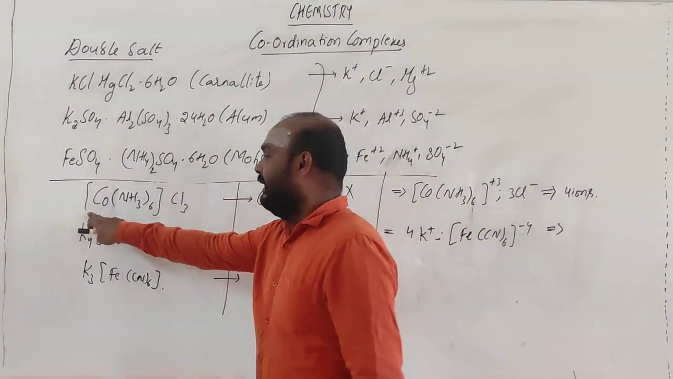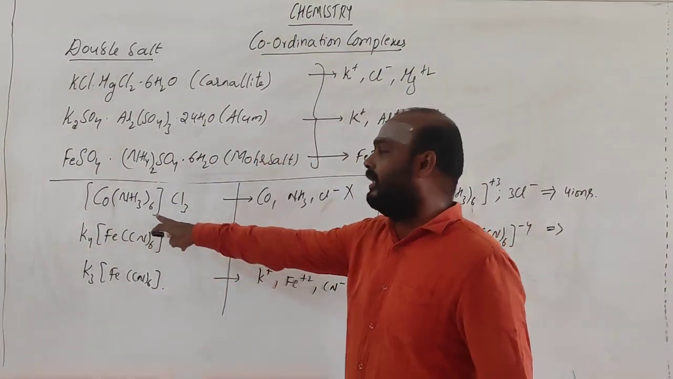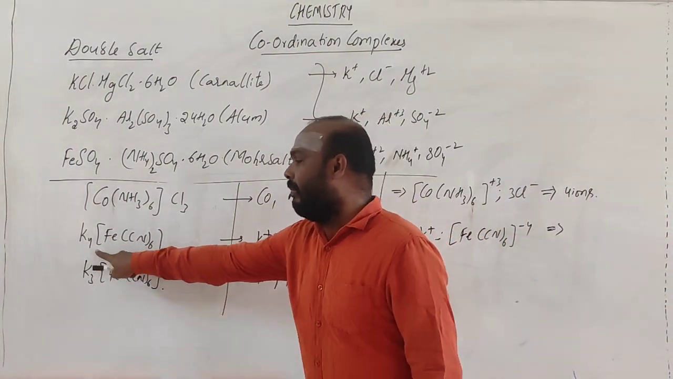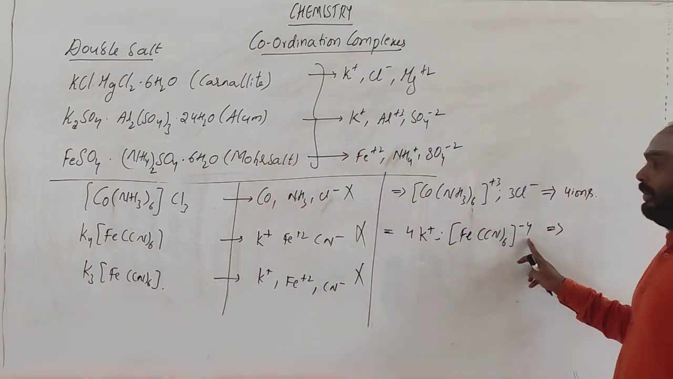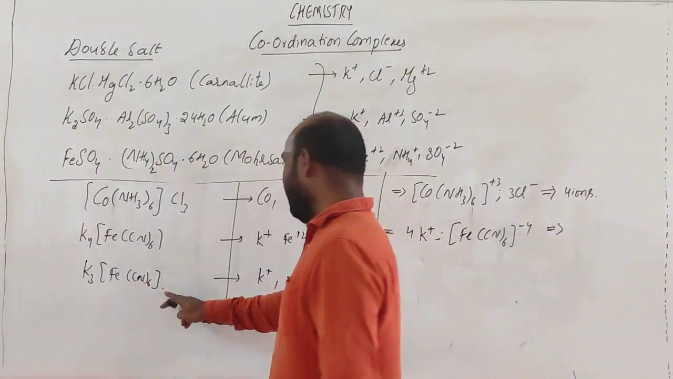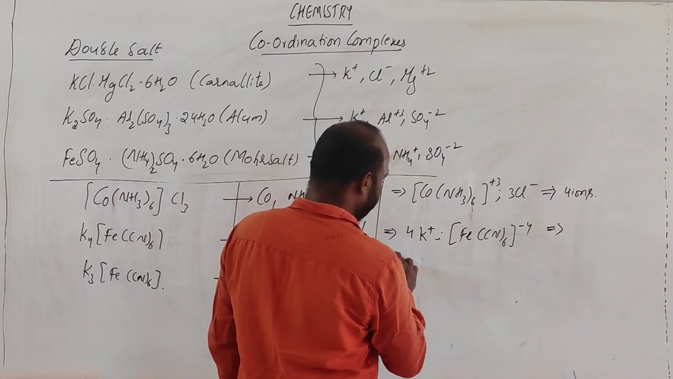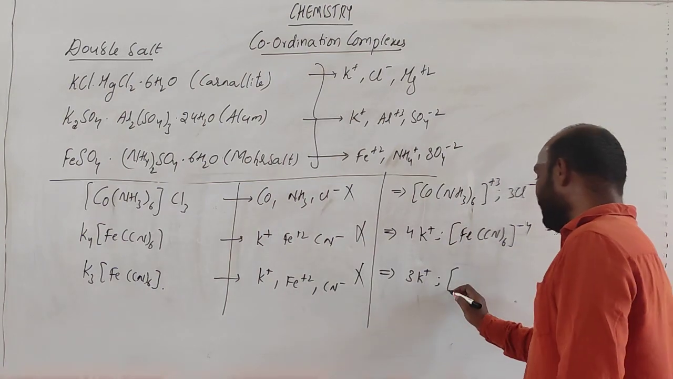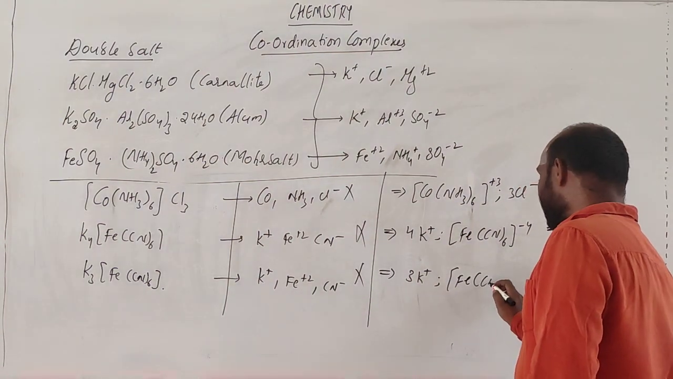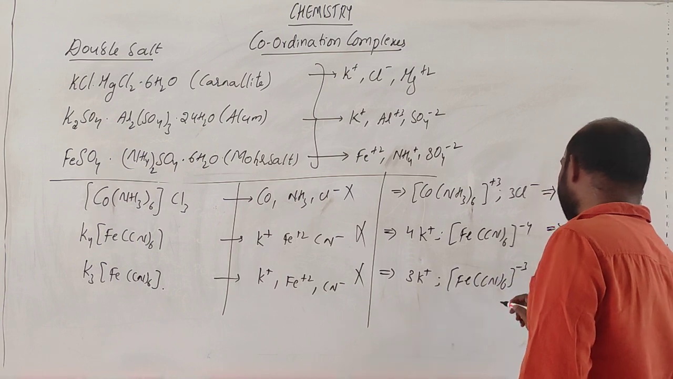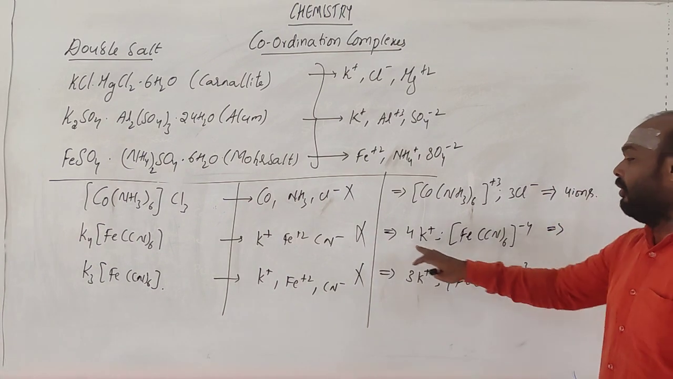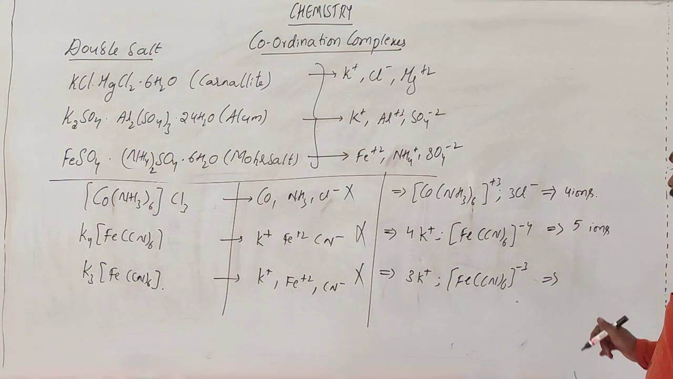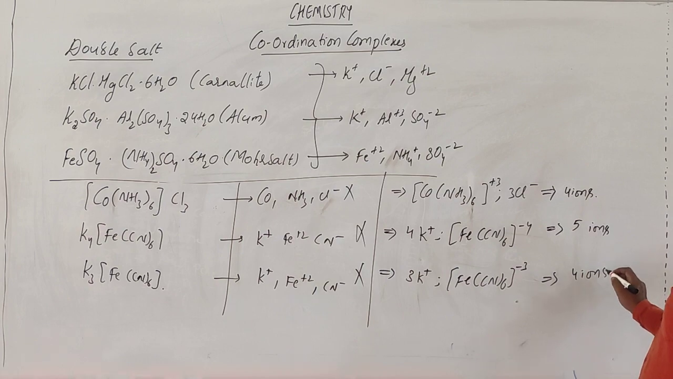In this case, this coordination complex is getting positive charge plus 3. In this case, this complex is getting negative charge. It is very easy. You will be getting 3 potassiums and one Fe(Cl6) whole power minus 3. So totally this is 4 and 1, totally 5 ions. Here 3 and 1, 4 ions.